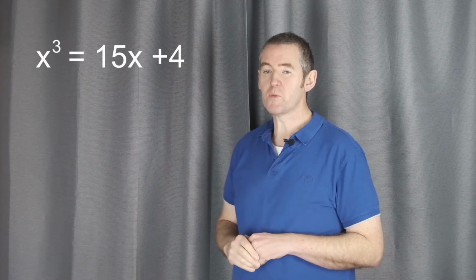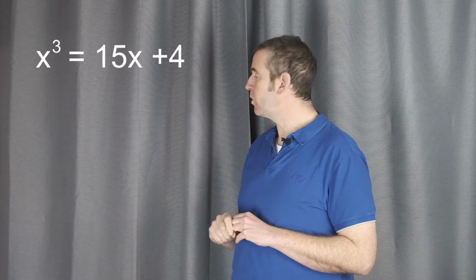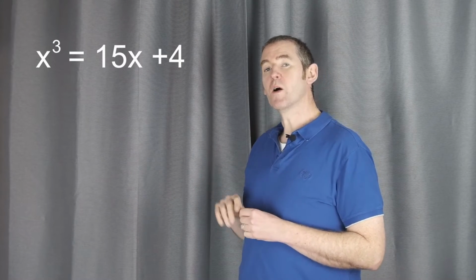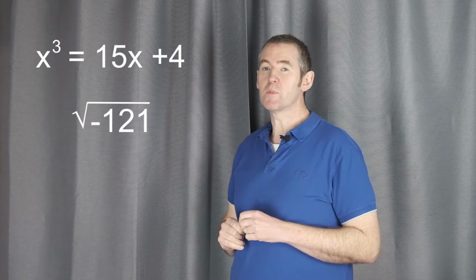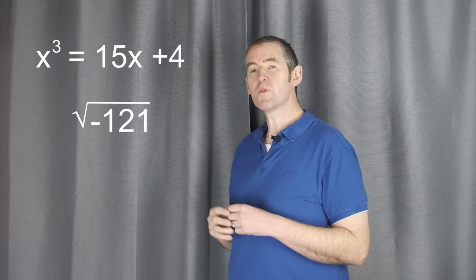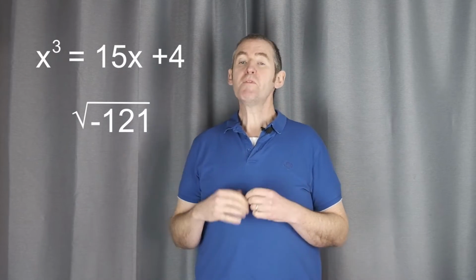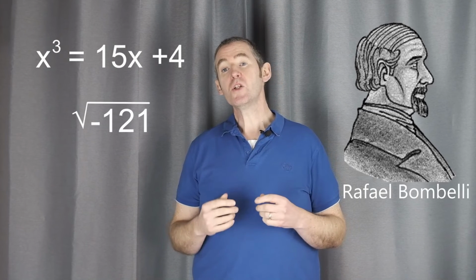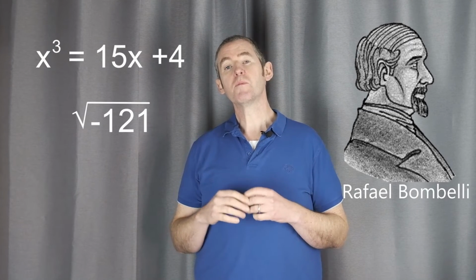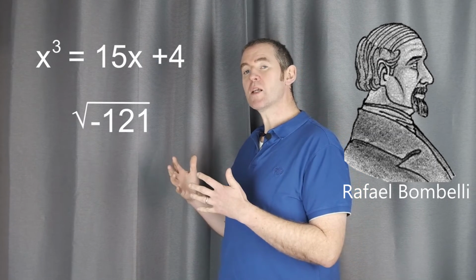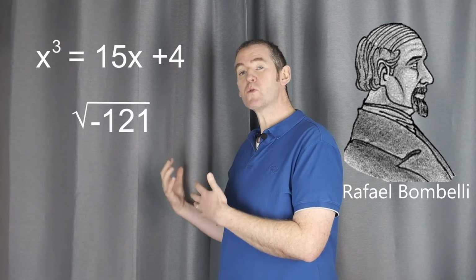Now, when you solve cubic equations, let's take this example of a cubic equation, x cubed is equal to 15x plus 4. When you try to solve this cubic equation using Cardano's formula, you end up getting a square root of a negative number. And Cardano was very uncomfortable with it. He didn't know how to proceed when you get the square root of a negative number. But in 1579, an engineer called Raphael Bombelli decided to just accept the square root of -1 as a number. And if you do that, you can actually come out with the solution that you need.